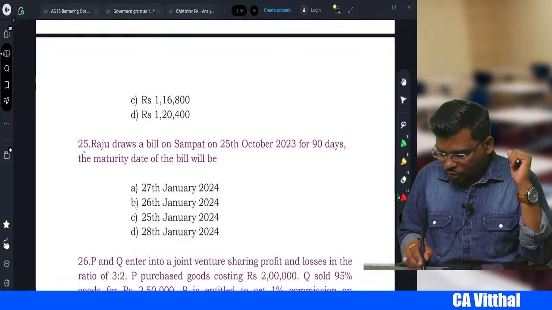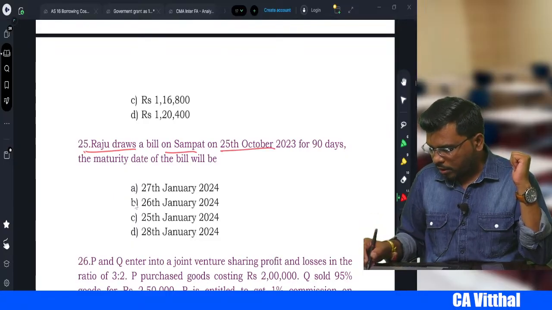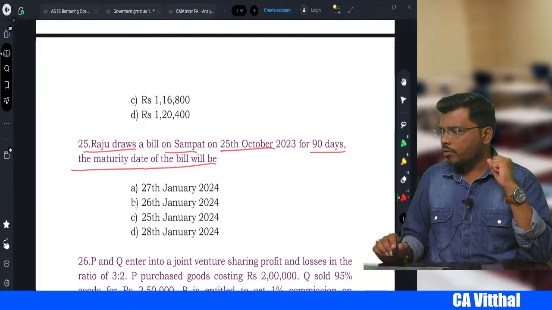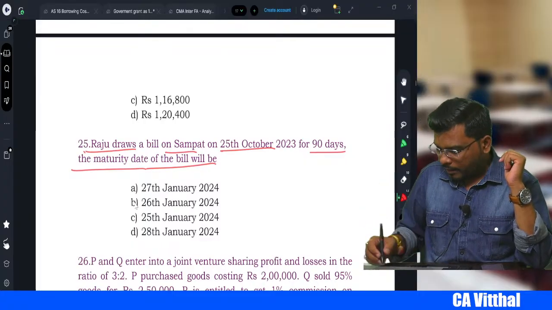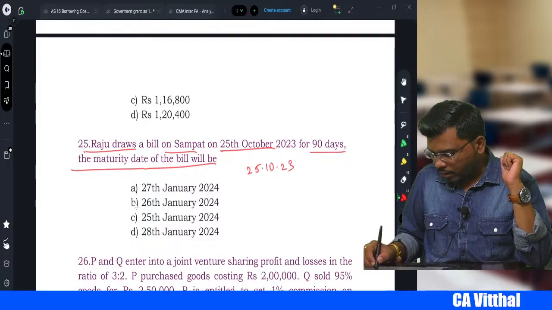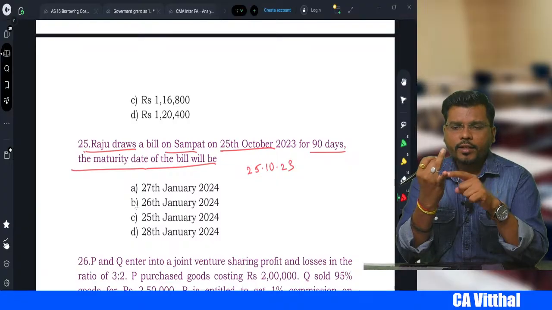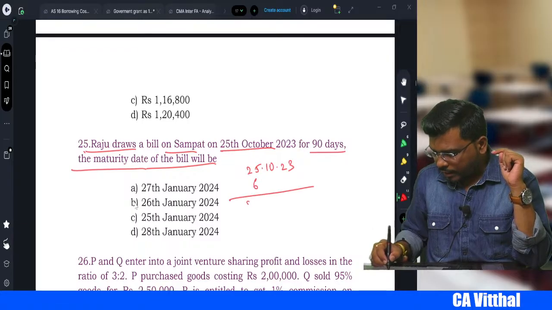Raju draws a bill on Sampath. Very good. Raju has drawn the bill upon Sampath on 25th October 2023 for 90 days. The maturity date of the bill will be? Very beautiful question. What is the maturity date? First we will say the date of the bill is 25th October 2023. In October month, how many days are left? 26, 27, 28, 29, 30, 31. That means 6 days. So in October we took the 6 days, it becomes 31, 10, 23.